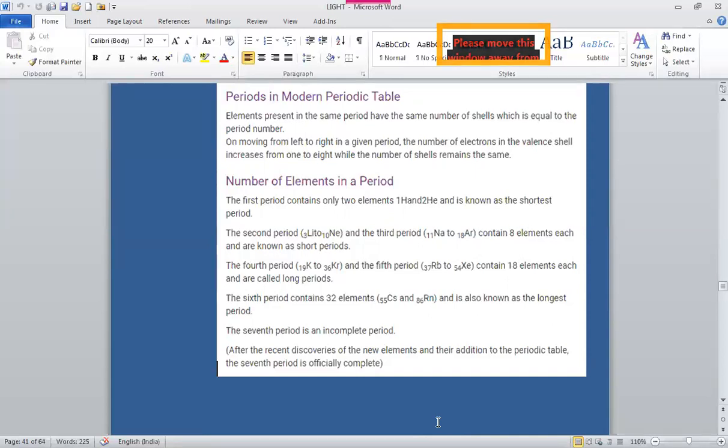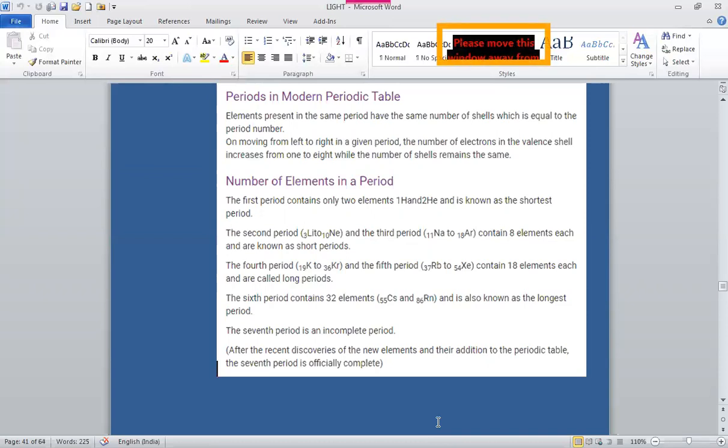So Mendeleev was unable to assign the correct position to hydrogen. Then his second demerit was that some elements having similar properties were placed in different groups, for example, copper and mercury. And in Mendeleev periodic table, isotopes were not given any position. What are isotopes?